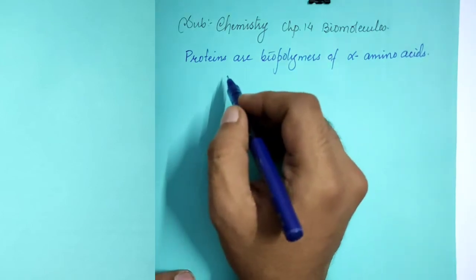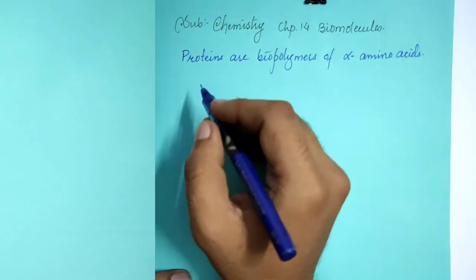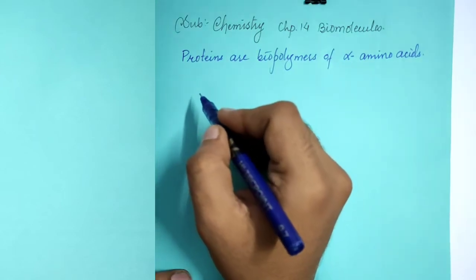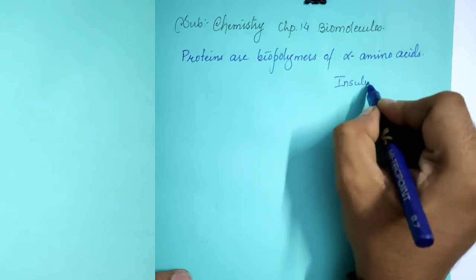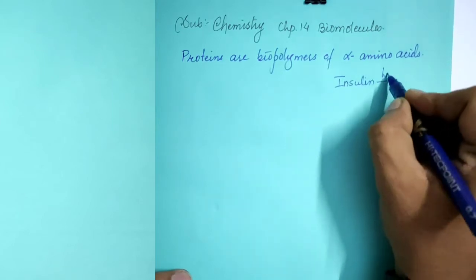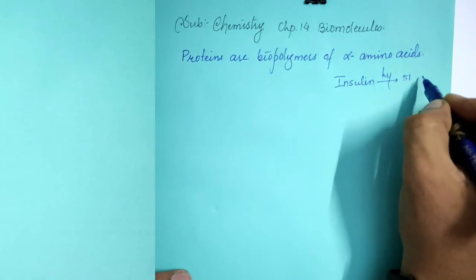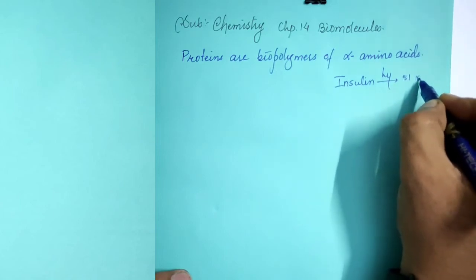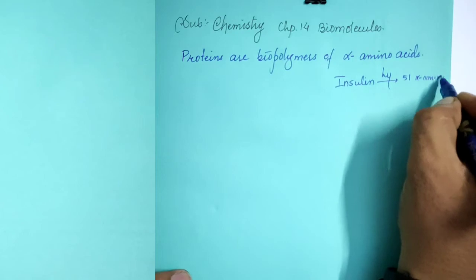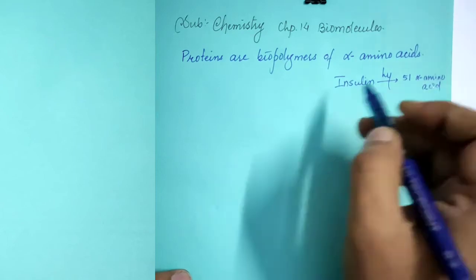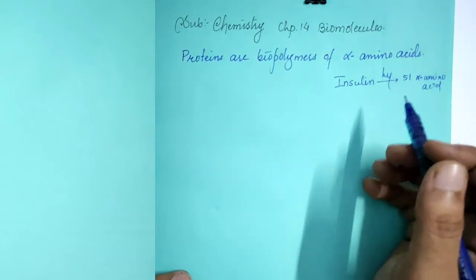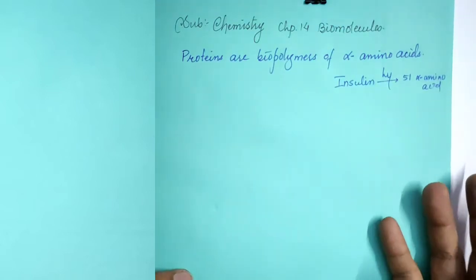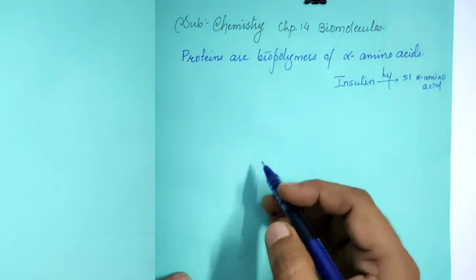One example of protein is insulin. On hydrolysis, insulin gives 51 alpha amino acids. So that is why we can say proteins are biopolymers of alpha amino acids. Alpha amino acid is a biomolecule. That is why it is said to be a biopolymer.